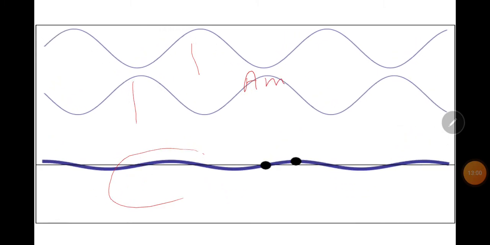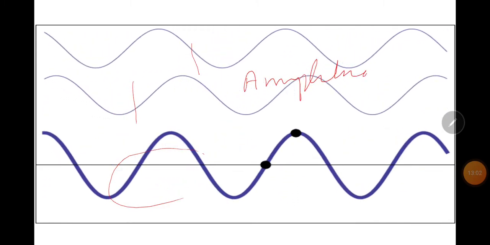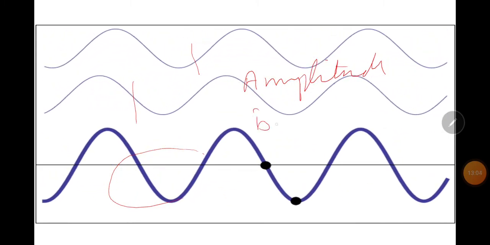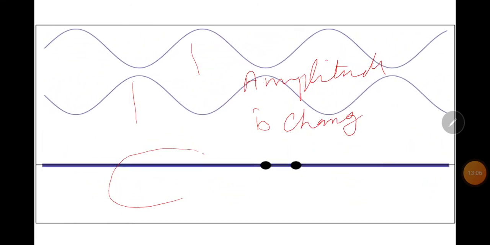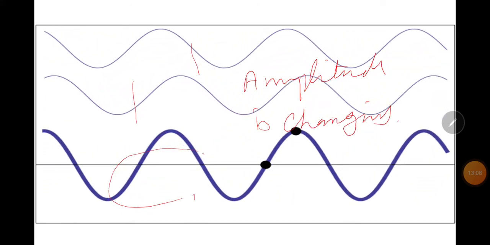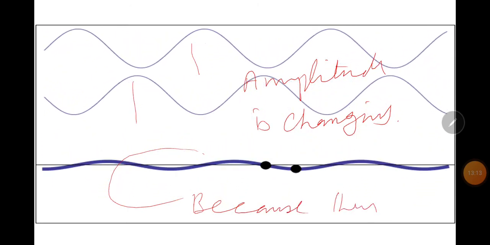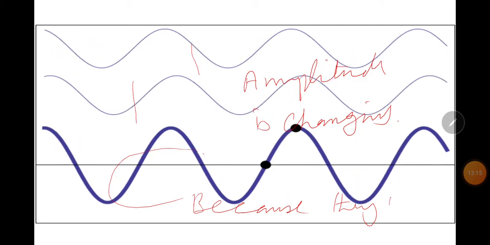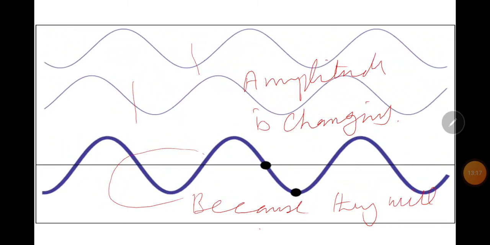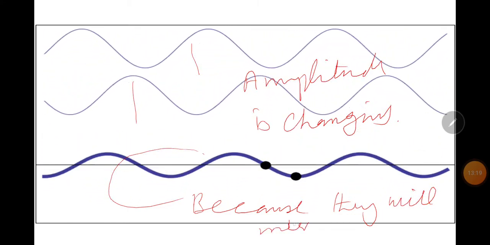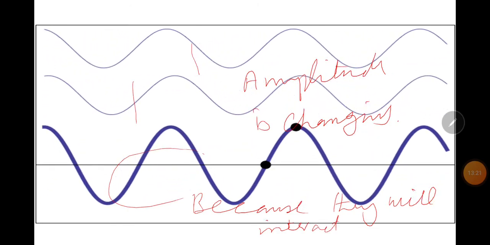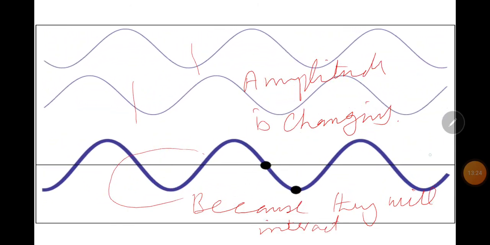Amplitude is changing, because they will interact constructively or sometimes destructively.